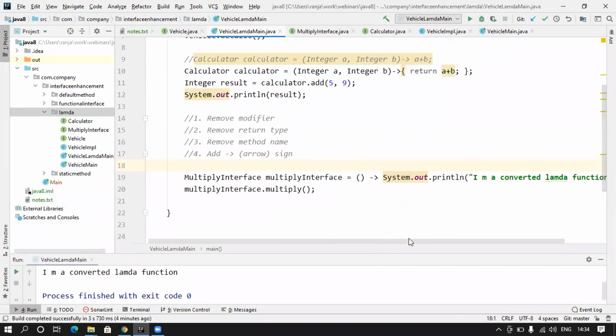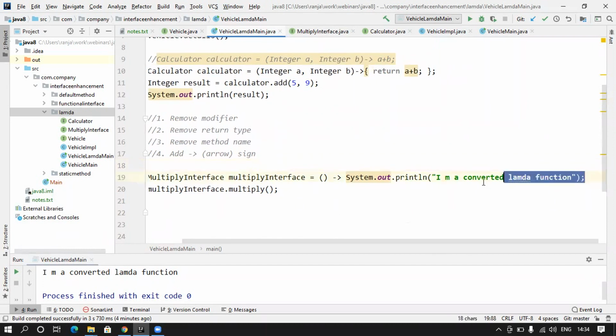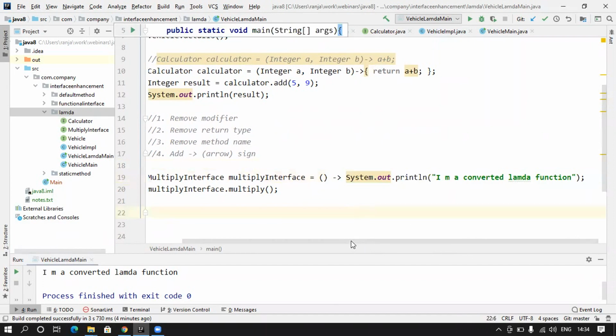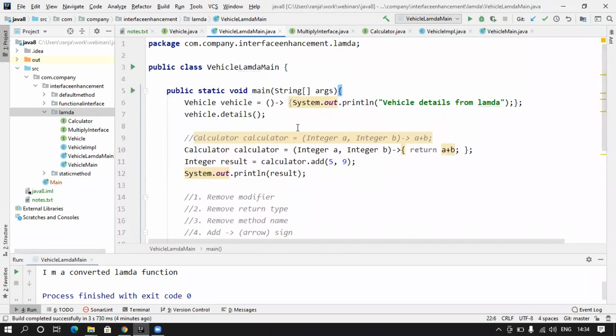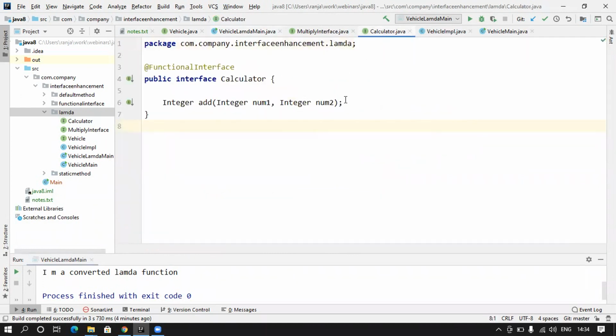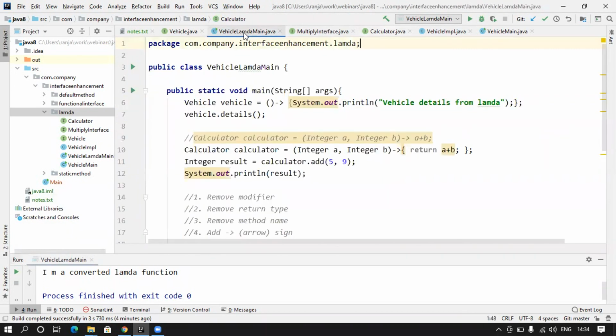So now this is how you can convert a simple single abstract method to a lambda expression or a lambda function, which is just a single line of code. And we have also seen an example of a parameterized method, in the example of the calculator. We had two integers doing addition, and then we saw how we can convert that also. We just dropped the method name, return type, and access specifier.